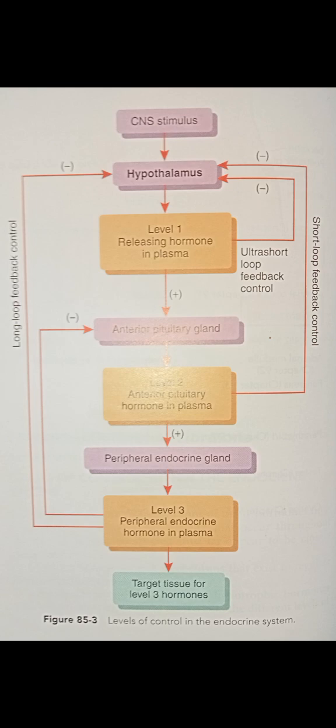When we look into this figure, you could see CNS stimulus, hypothalamus, level 1 releasing hormone in plasma. Then anterior pituitary gland, level 2 anterior pituitary hormone in plasma, peripheral endocrine gland, level 3 peripheral endocrine hormone in plasma, target tissue for level 3 hormones. Once again, CNS stimulus, hypothalamus, level 1 releasing hormone in plasma, anterior pituitary gland, level 2 anterior pituitary hormone in plasma, peripheral endocrine gland, peripheral endocrine hormone in plasma, then target tissue for level 3 hormones.